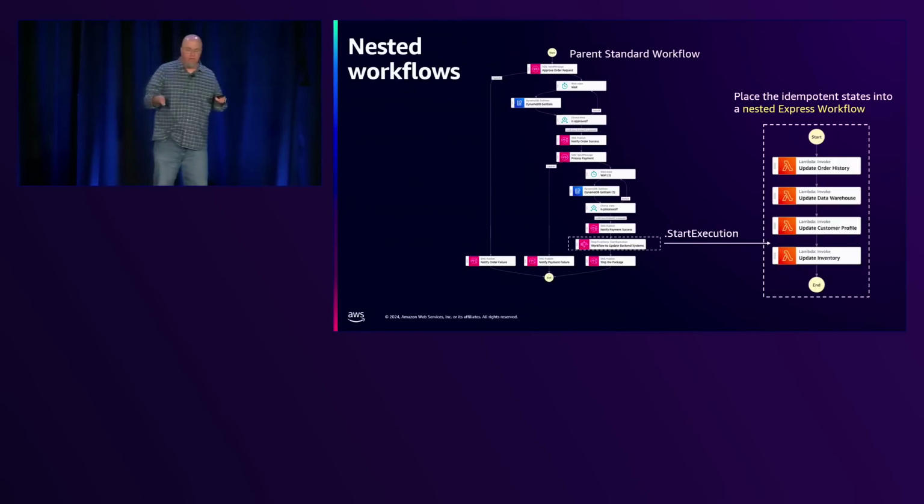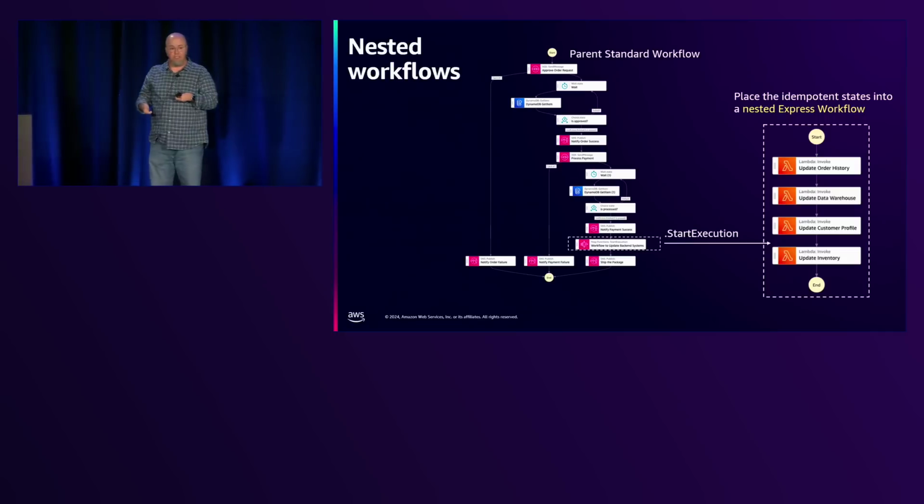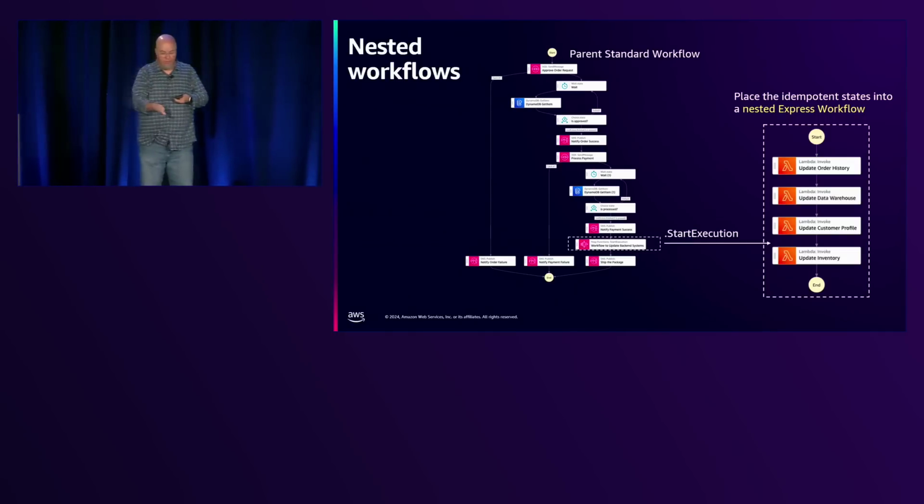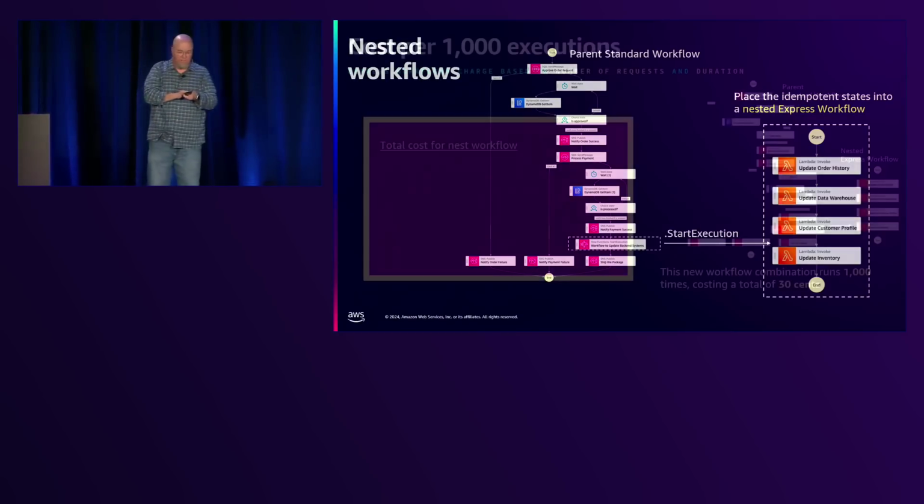All right, so what we do here is we say, from our standard, let's invoke an Express that invokes these Lambda functions. So we've just removed 3 transitions, 1, 2, 3 between them. There you go. So we move those out. So let's look at what that does to the cost.